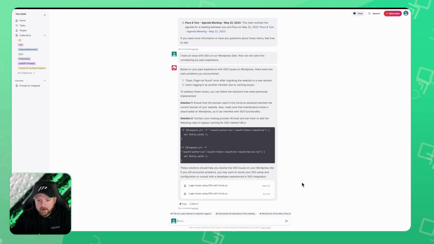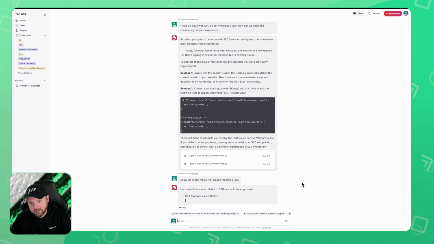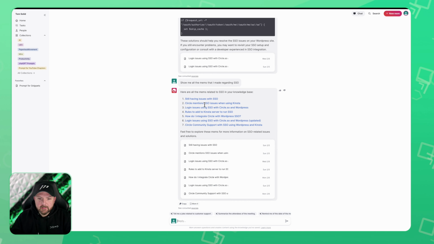Now I could further ask, show me all the MEMs that I made regarding single sign-on. Obviously, I could now also go to search and search for single sign-on. I would find this as well, but I want to see how MEM starts listing all these. And here we go, it listed all the MEMs that I have, and I could say summarize all the MEMs from the last response. Let's see. Now you see it listed all the MEMs. It also shows me down here, so I can simply click on one.